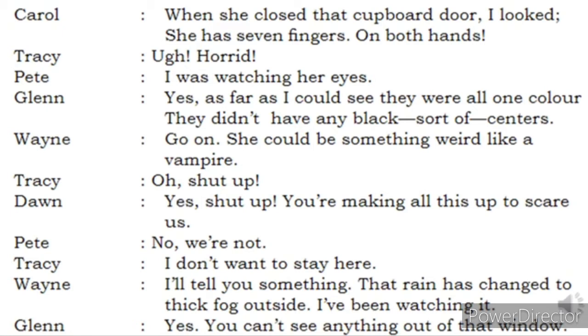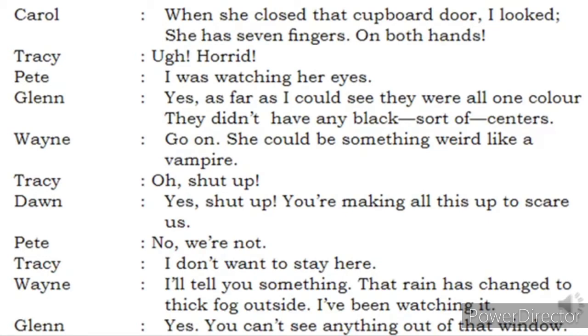Wayne says, I'll tell you something. That rain has changed to thick fog outside. I have been watching it from a very long time. The rain has now turned to fog. We can't very easily step out. Then what happens? Glenn says, yes, you can't see anything out of that window. From this window, are you able to see anything out? No, the outside environment is completely filled with fog.